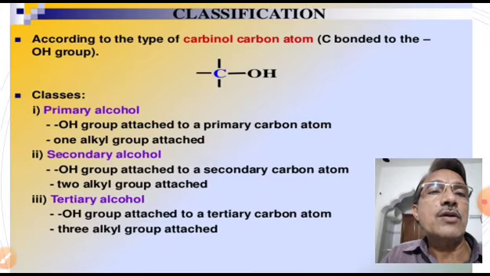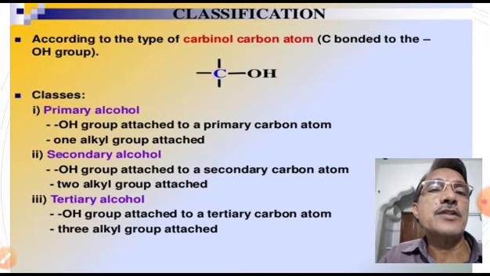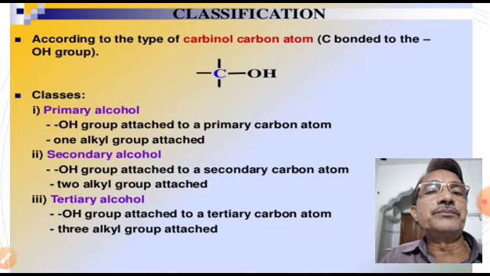So methyl alcohol, ethyl alcohol, propyl alcohol, butyl alcohol, etc. are the examples of primary alcohols. Primary alcohols contain the bond OH or bond CH2OH as the functional group.